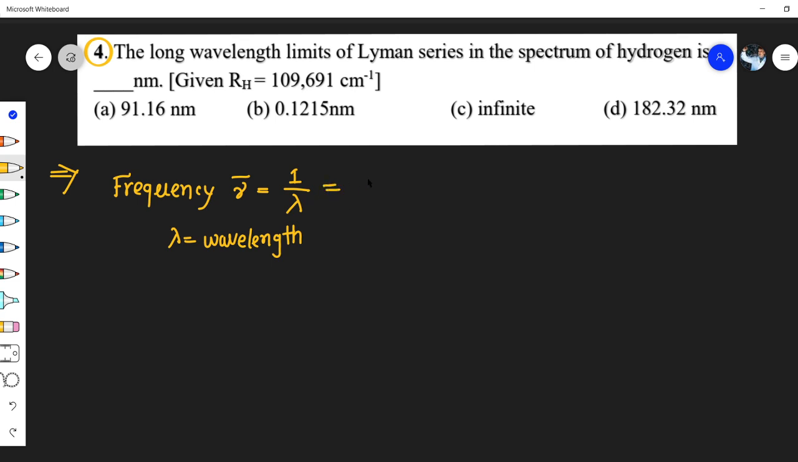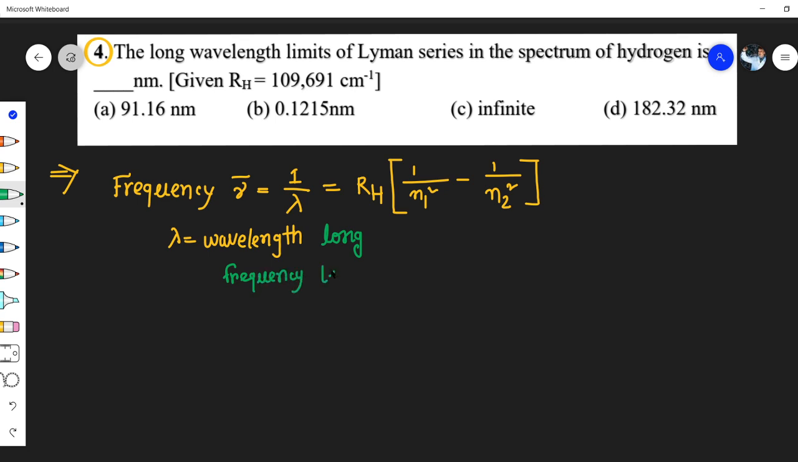Now this value can be represented as R_H times (1 divided by n1 square minus 1 divided by n2 square). Okay, great. So whenever you have written this particular point, can you please tell me, for the long wavelength, meaning the wavelength is long, what will be the value of the frequency? Then the frequency value must be short. So the frequency value must be less.